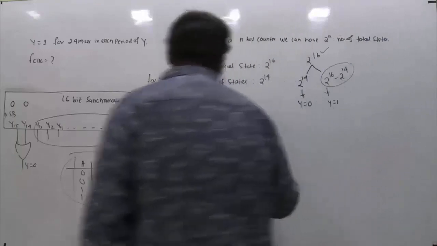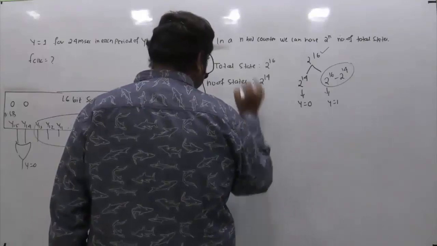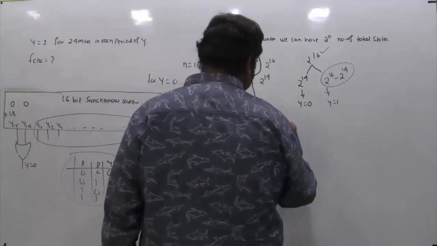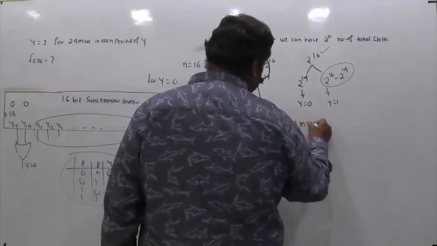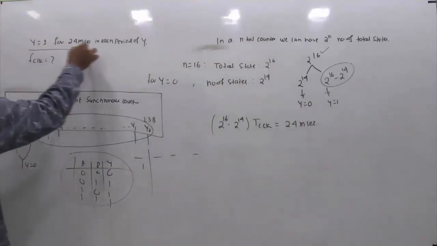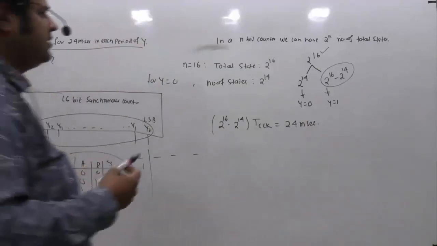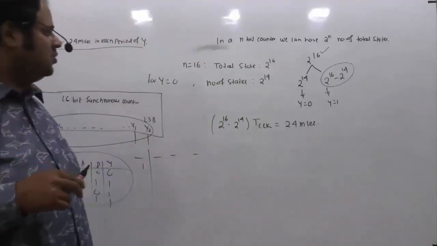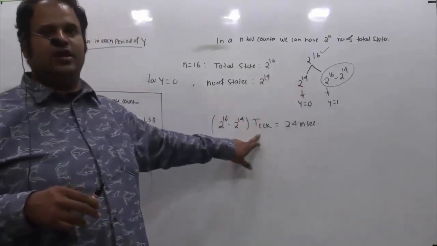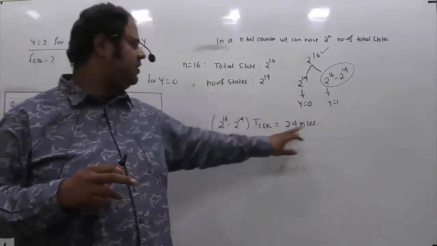So I can write the equation: 2 raised to power 16 minus 2 raised to power 14, multiplied by t clock, is equal to 24 milliseconds. How am I writing this equation? Because it is said y equals 1 for 24 milliseconds in each period of y. One state corresponds to 1 clock, so these many states correspond to these many states multiplied by t clock. So in these many clocks, the time is 24 milliseconds.